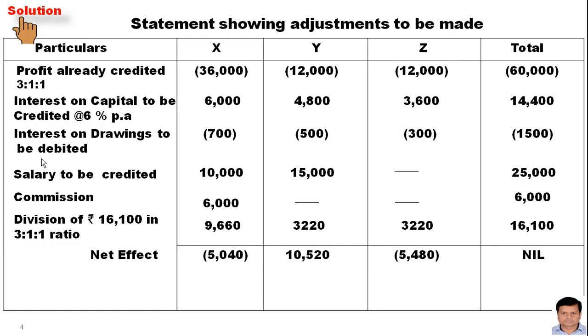And the most important thing: there should not be any balance on the total side. There should be a nil balance on the total side. If your answer is positive, it means it will be credited to the concerned partner's capital account. If your net effect is negative, it will be debited to the concerned partner's capital account. So this is your answer. X will be debited with the amount of 5,040, Y will be credited with the amount of 10,520, Z will be debited with the amount of 5,480, and this will be the journal entry.